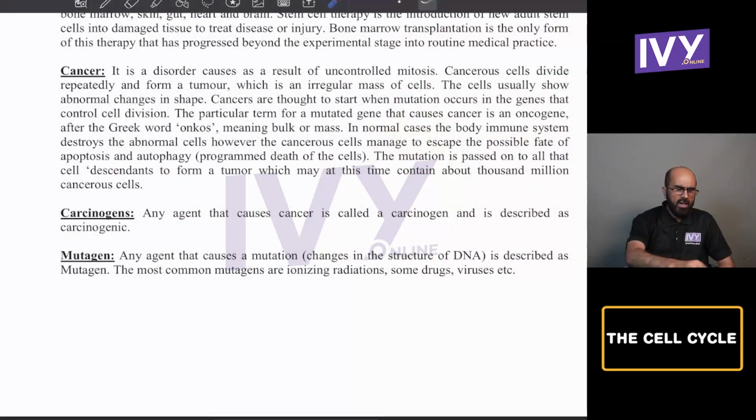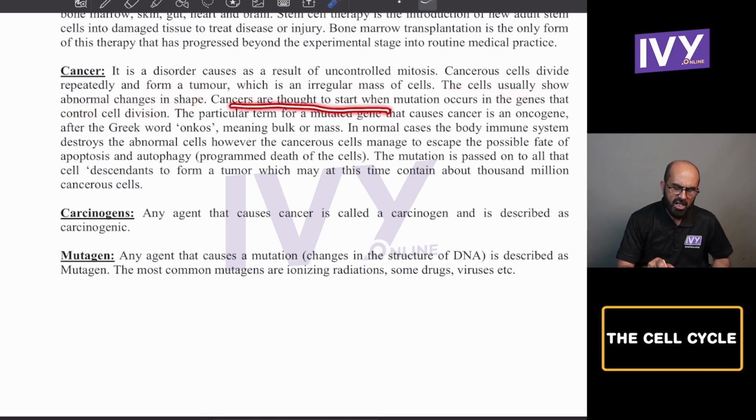So now let me explain in some more detail about cancer and its causes. Here we go. What about cancer? If you see here, it says that cancer is a disorder caused as a result of uncontrolled mitosis. Uncontrolled means it's quite fast. Cancer cells divide repeatedly and form a tumor, which is an irregular mass of cells, because the process is so fast. The cells usually show abnormal changes in shape.